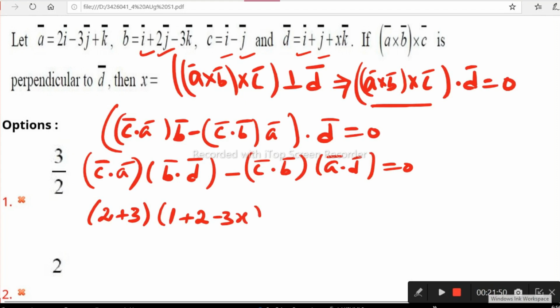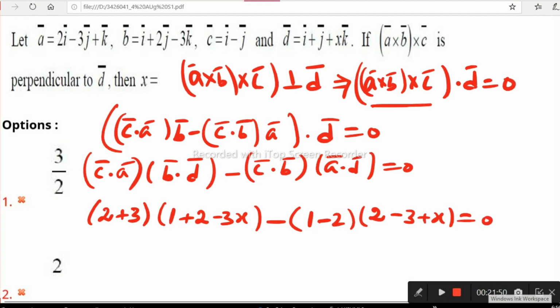Minus C dot B. C dot B or B dot C is the same. Let's see how to do it. B dot C is 1 into 1, 1, minus 2 into minus 1, which is minus 2. There is no k coefficient, so altogether it is minus 1 minus 2. Next A dot D, the dot product of the first and last vector: 2 into 1 is 2, and minus 3 into 1 is minus 3, 1 into x is x, plus x is equal to 0.